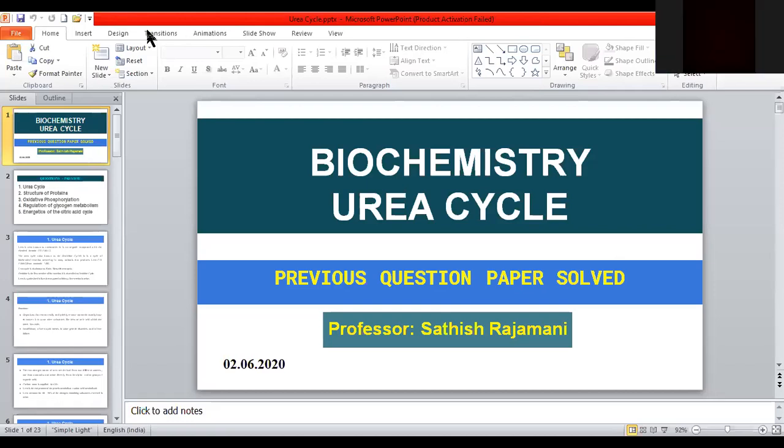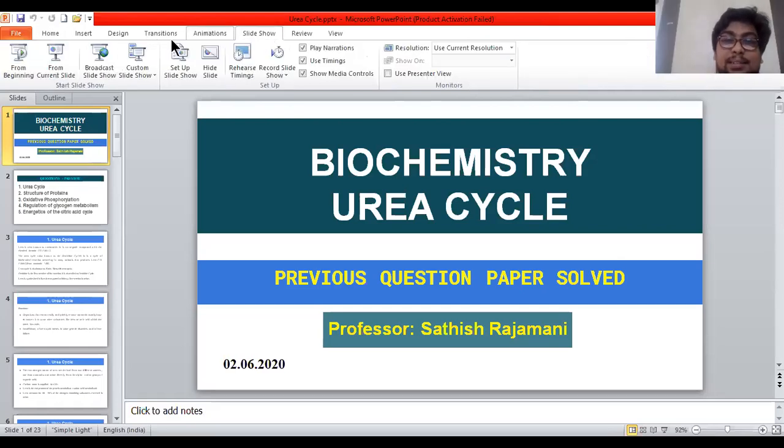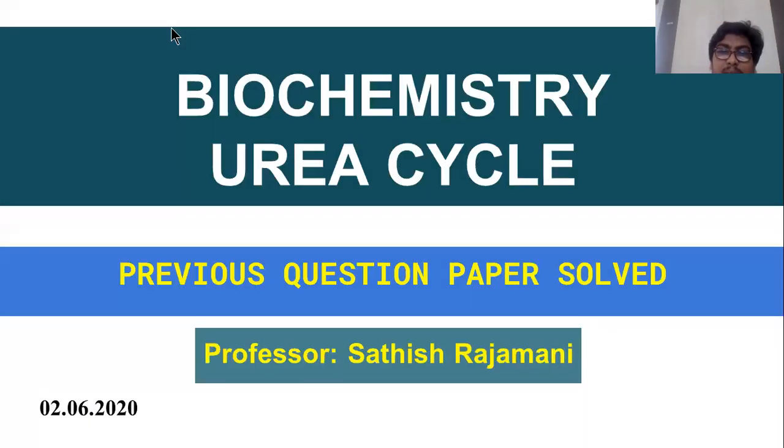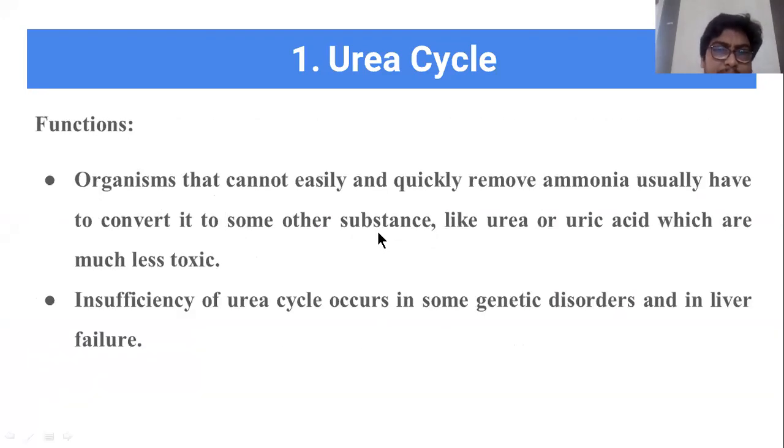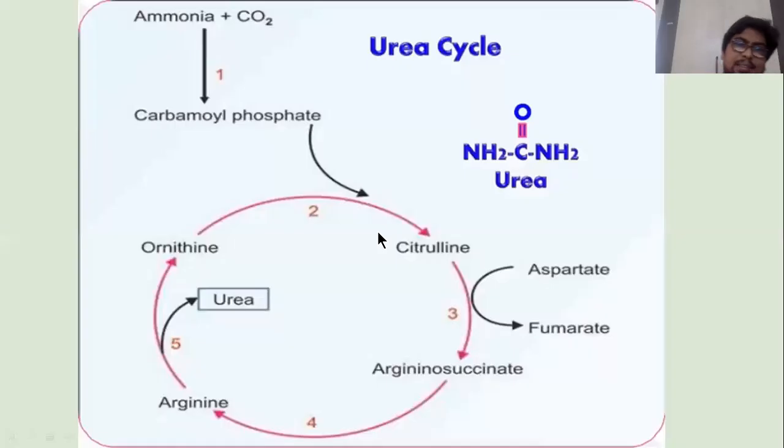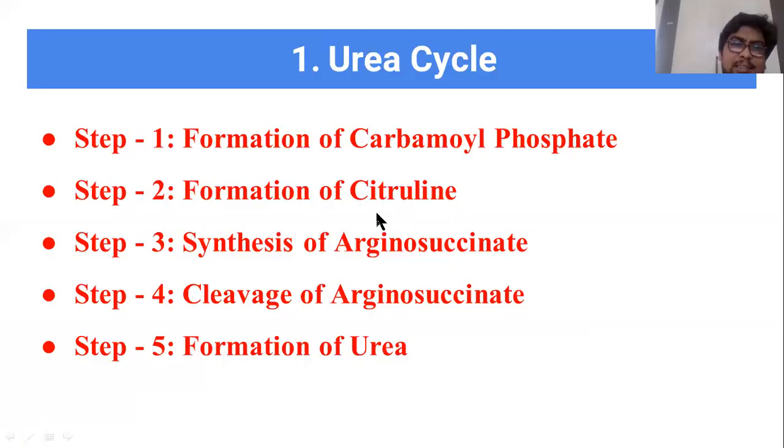So we have very less time. So quickly we will see the urea cycle. Already I have told many things about the urea cycle, so I am not going to say all of them again. I am just going to say the steps in detail again, because those steps are very important regarding this urea cycle. So basically the urea cycle has 5 steps.